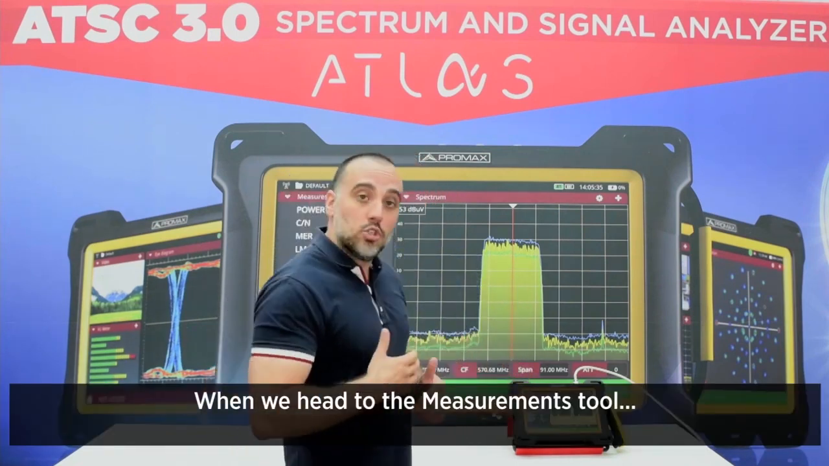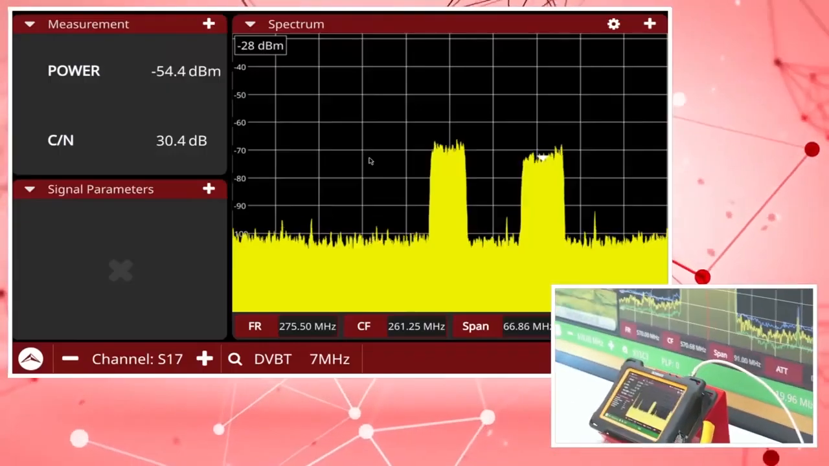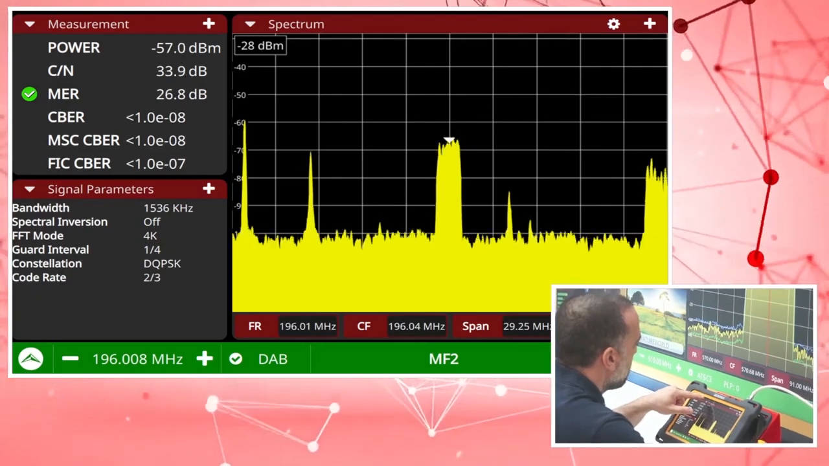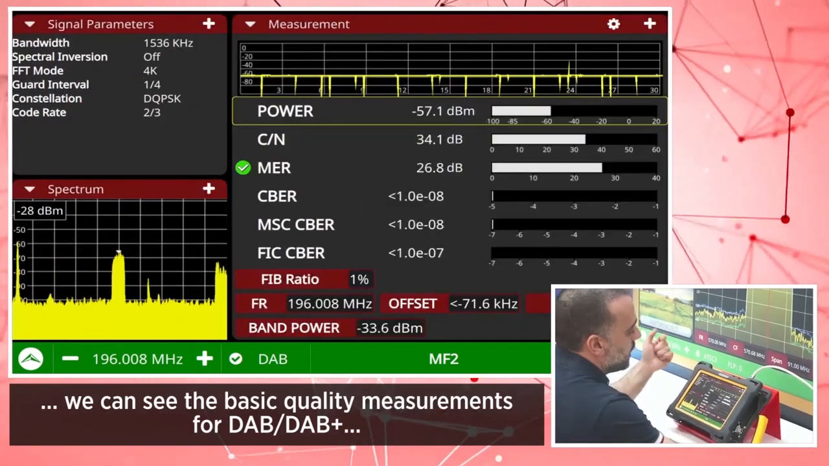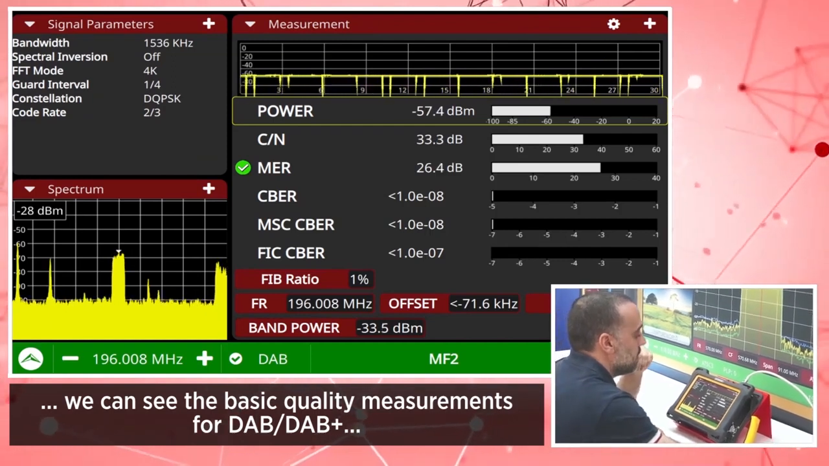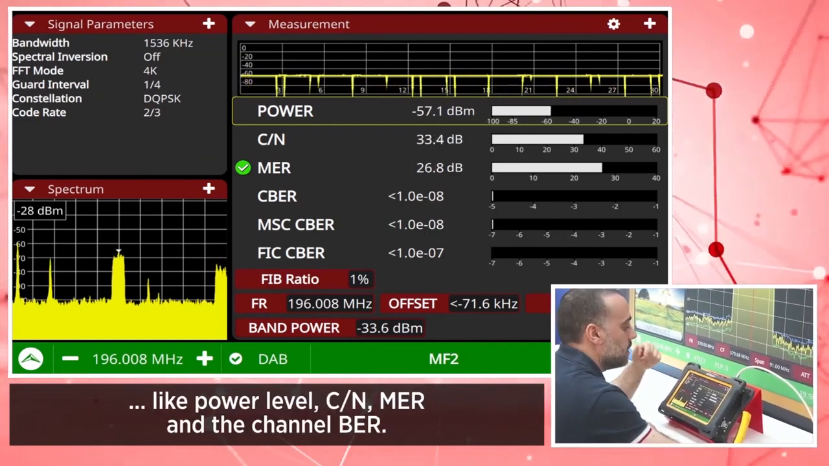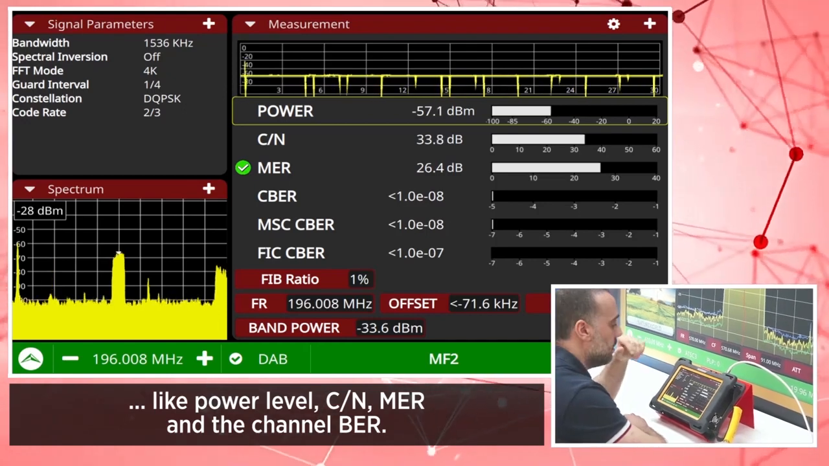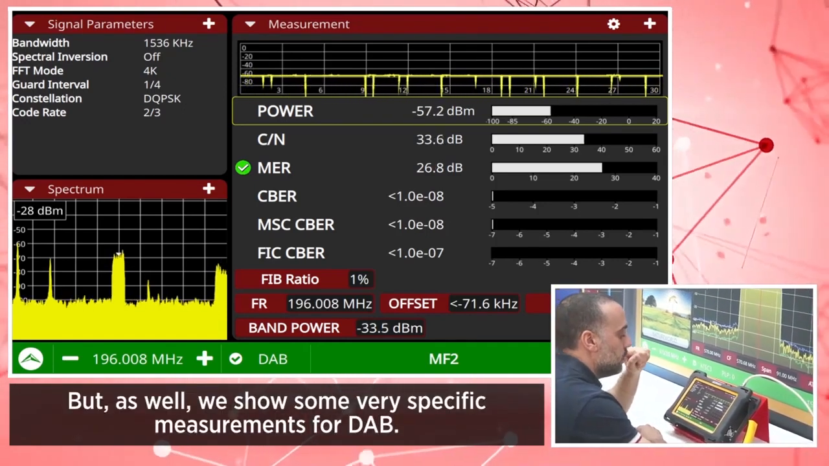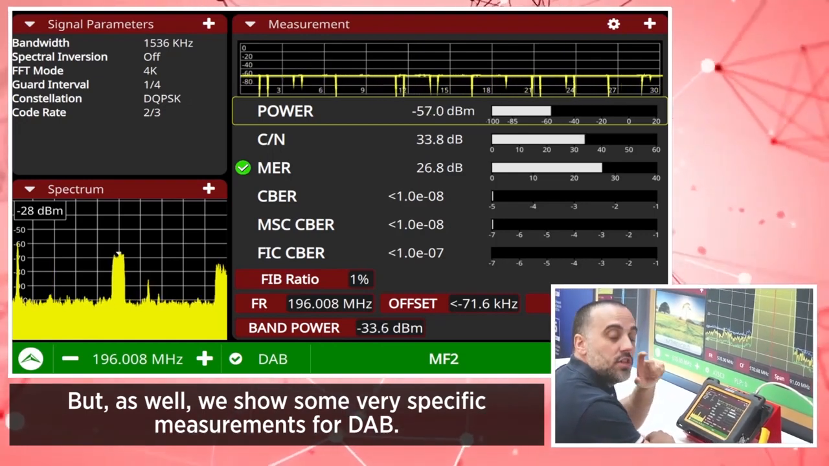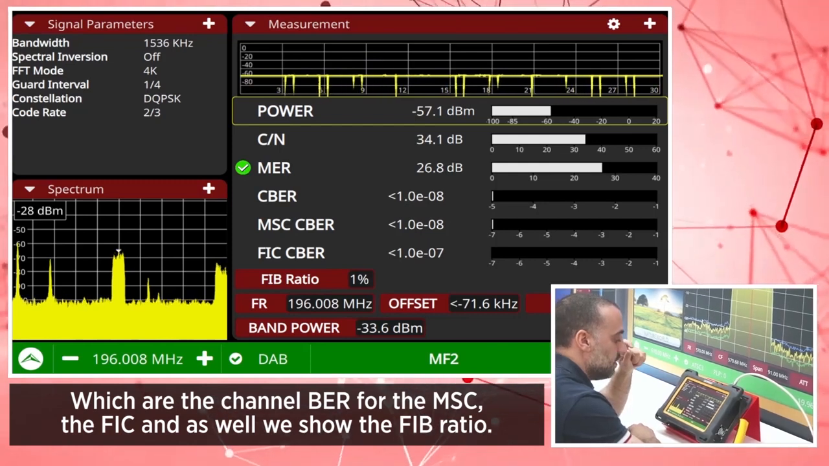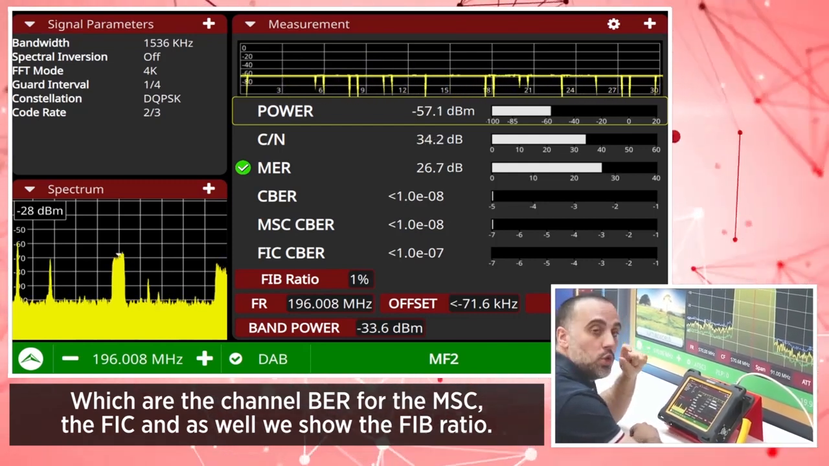When we head to the measurements tool, which I will maximize now, we can see the basic quality measurements for DAB Plus, like power level, carrier to noise, MER, and the channel BR. But as well, we show some very specific measurements for DAB, which are the channel BR for the MSC, the FIC, and as well we show the FIB ratio.